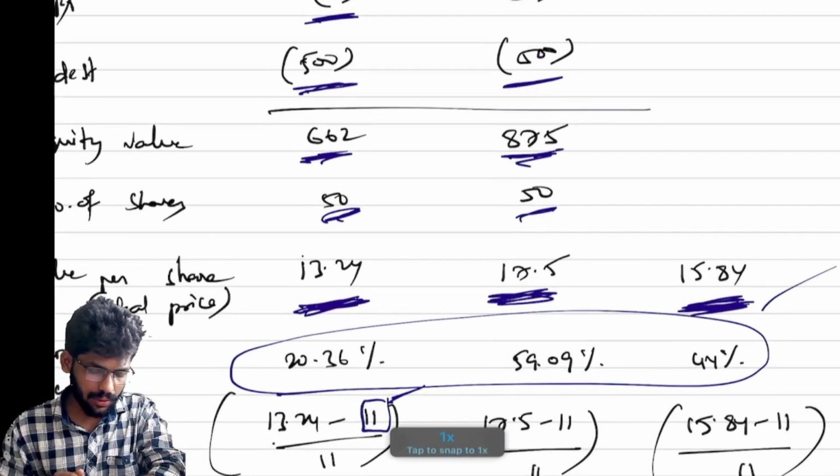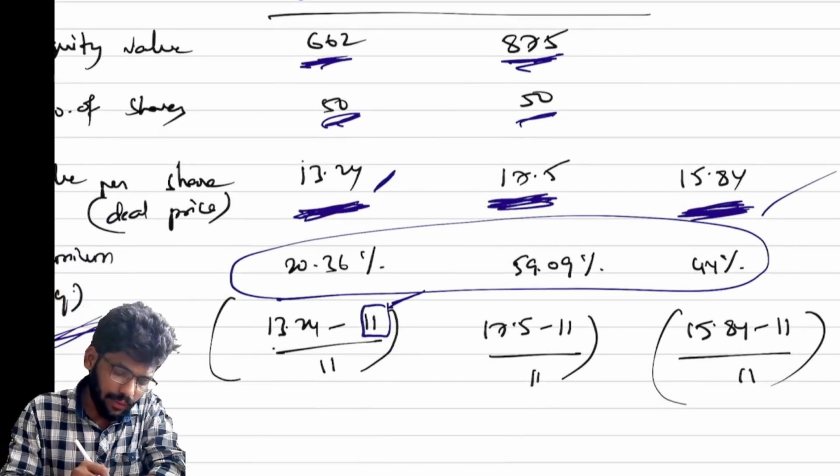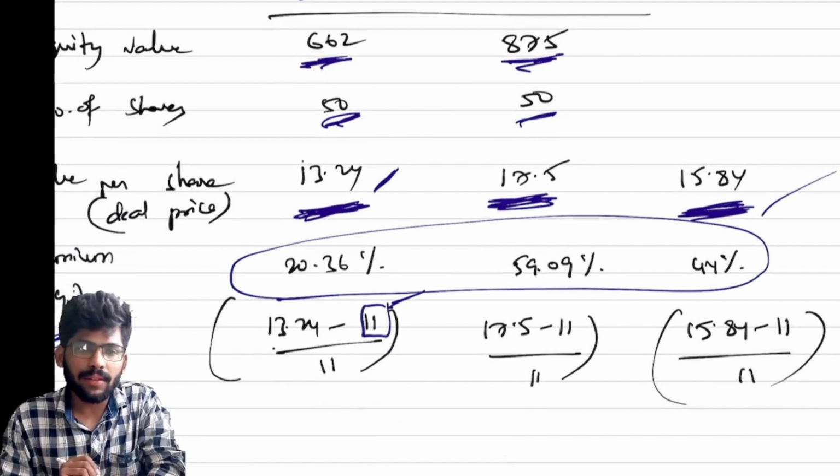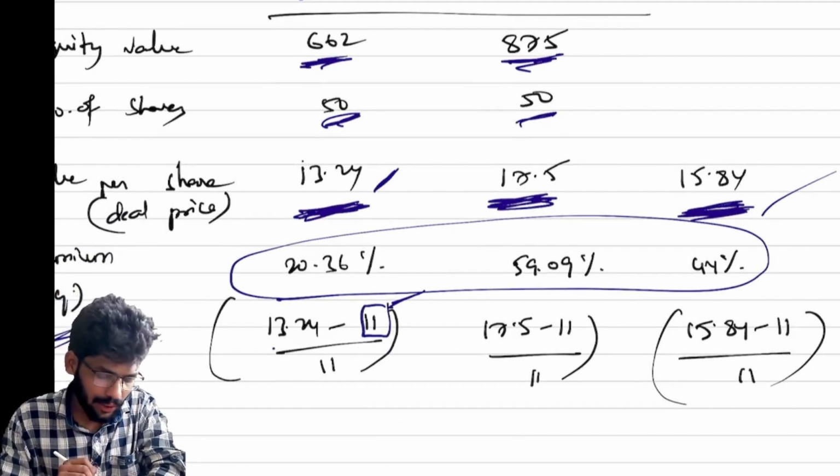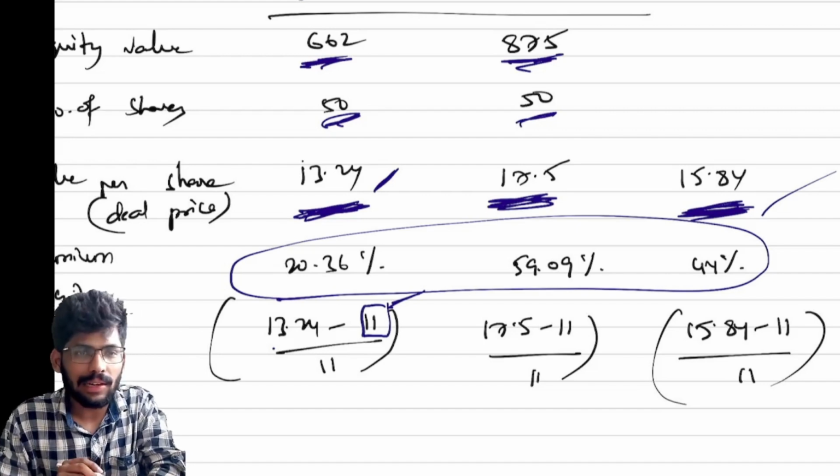So we can assume it's a deal price, because we need to calculate the acquisition premium by using that only. What is the acquisition premium formula? Deal price minus pre-merger target price. Yes, that's it.